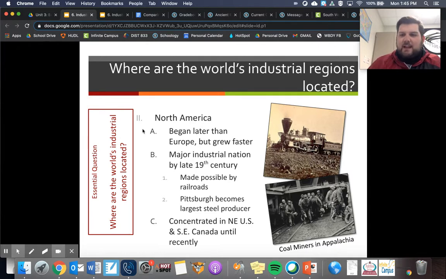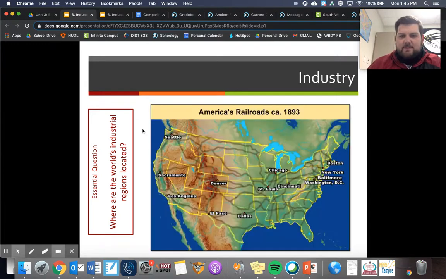Those places were the factory capitals of the United States. As you can see here, these railroads that we talked about, how important they were, in 1893, here's the extent of the railroad network. Obviously you can see it's super important to be able to get things from Boston to the Midwest, and even from Boston to the West Coast. It allows products to be made and bought and transported much easier than by carrying them by horseback.